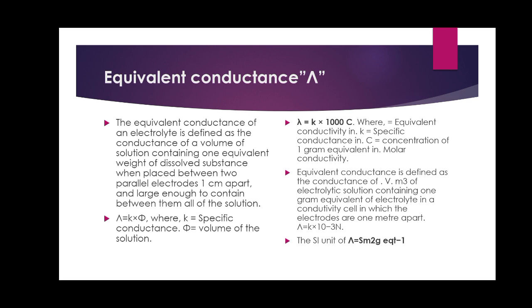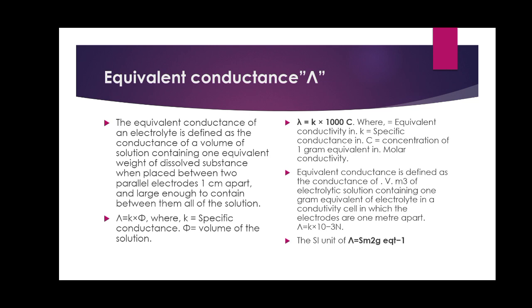Next point, lambda is equal to kappa into 1000 by C, where lambda is the equivalent conductance, kappa is the specific conductance, and C is the concentration in gram equivalent.